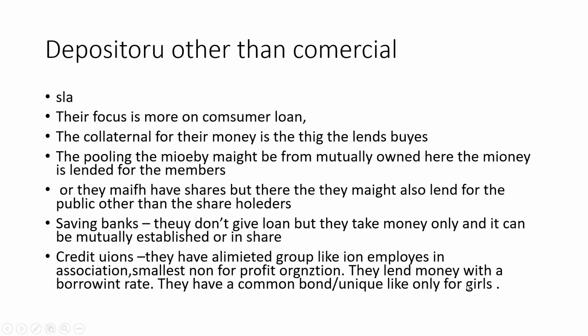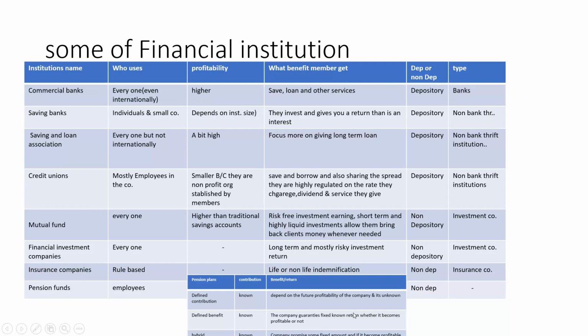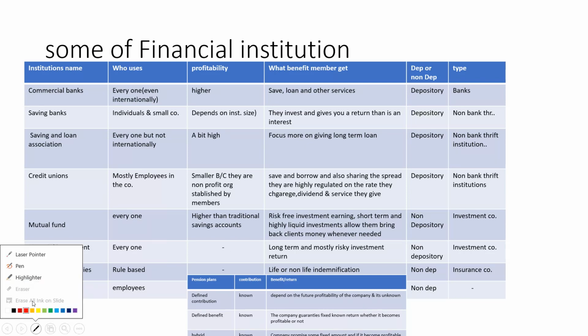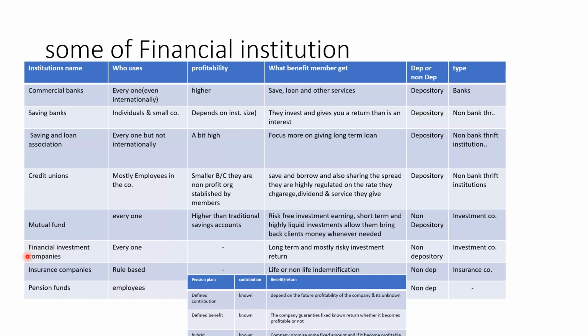Now we have seen all of the depository financial institutions and non-depository financial institutions. But from the non-depository financial institutions, there is something that we haven't seen: pension funds. Pension funds have a contribution. That means the money that these pension funds collect from employees, and the benefit or the return that these pension funds pay back to these employees. Sometimes the amount of contribution is unknown, and sometimes the amount of the benefit is unknown. Let's look at everything from the perspective of